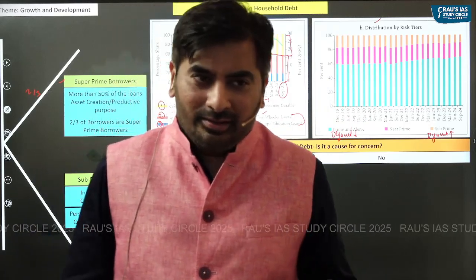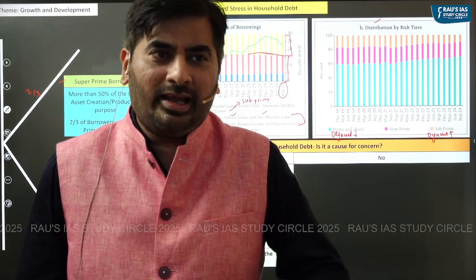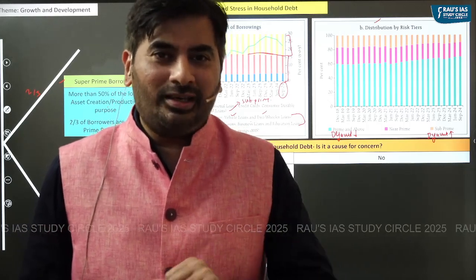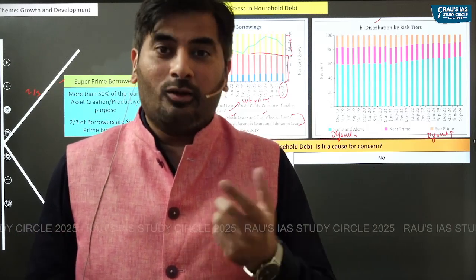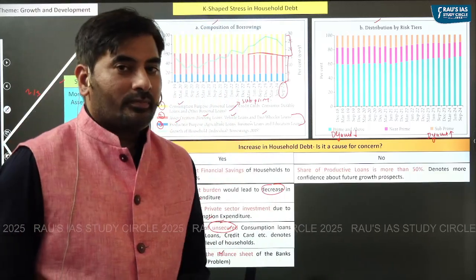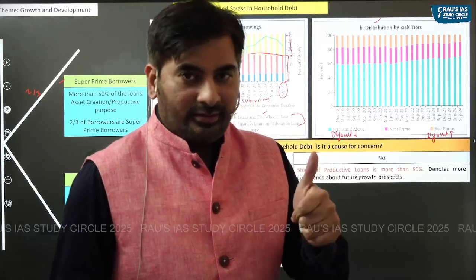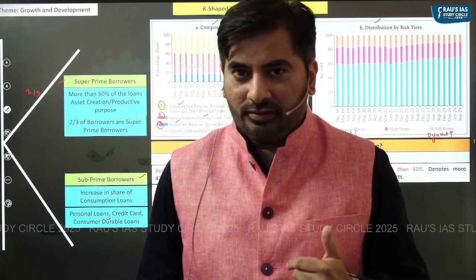But on the other hand, some economists say that even though household debt has increased to 43% of GDP, it is not really a cause of concern. Why so? Reason number one. People take loans for three purposes: consumption, creation of assets, and productive purposes.